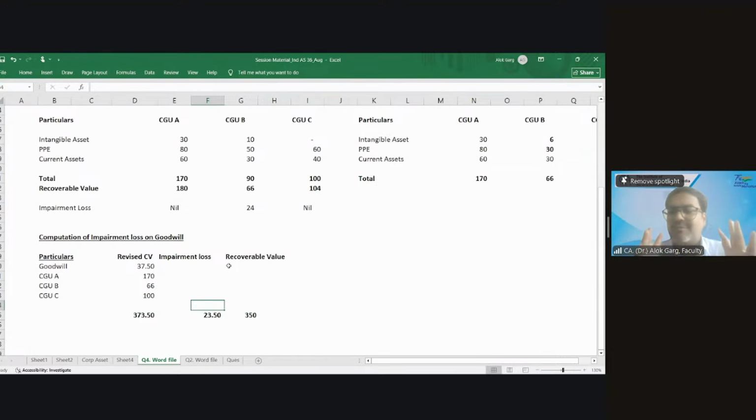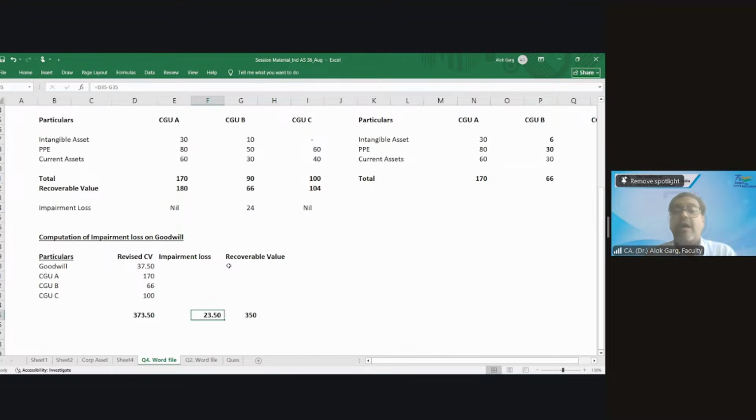Guys, are you clear? First, I have computed impairment loss on the CGUs. This goodwill was not allocated to any CGU, so goodwill is a separate line item, a separate asset. Once I computed the revised carrying value of the cash generating unit and the value of the goodwill, I compared the total carrying value of the company with the recoverable value of the company. I found 23.5. So friends, what is my impairment loss on goodwill?